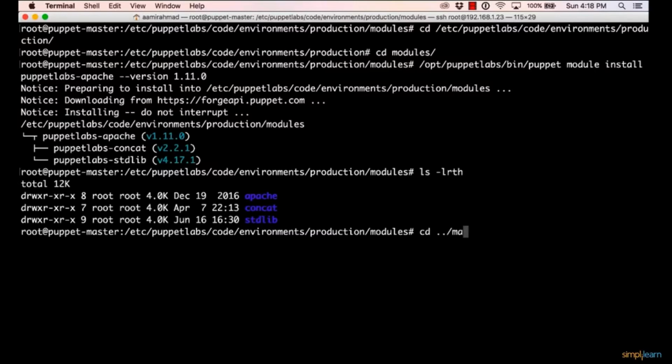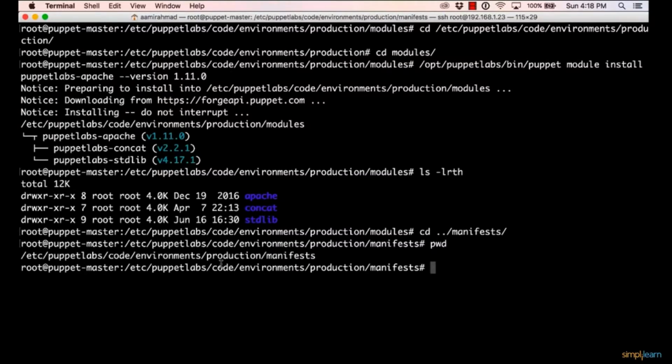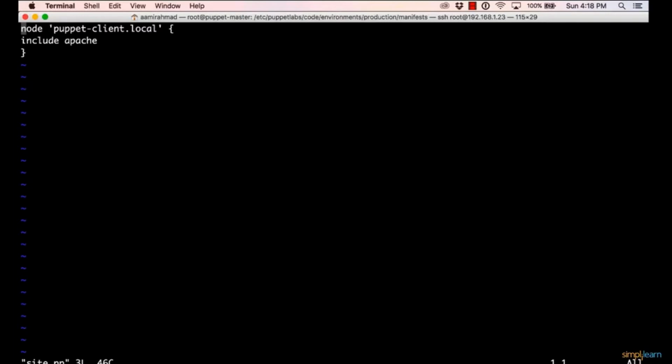So now I'll go to a folder here, which is one level up called manifests. So this is the folder here, /etc/puppetlabs/code/environments/production/manifests. In this, there's a file we've created called site.pp. The site.pp will specify, and this is the main controller, how the infrastructure looks. In the site.pp, I specify that I want the puppet-client.local node to have the Apache module included.